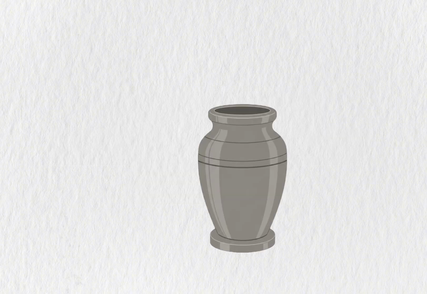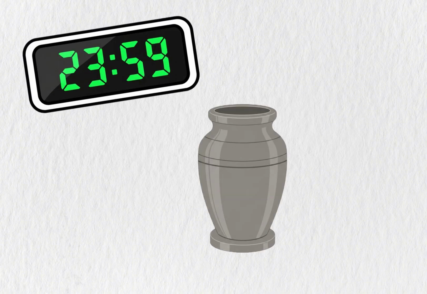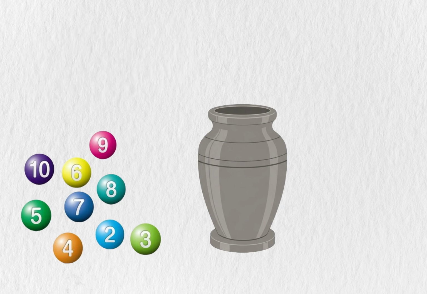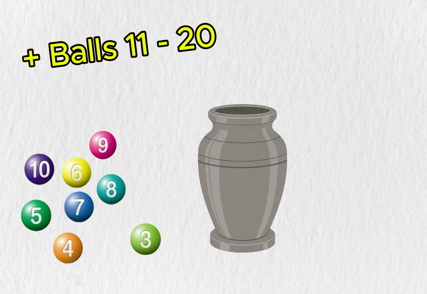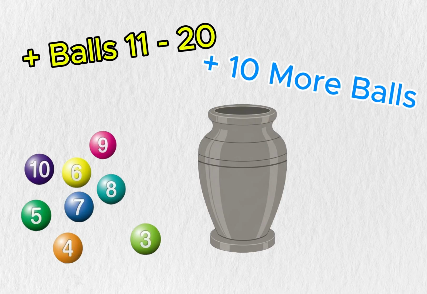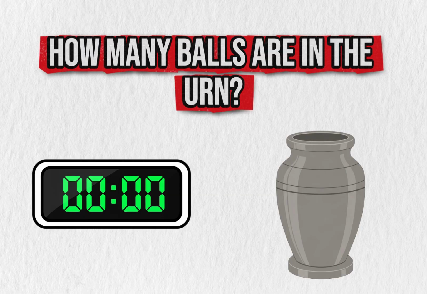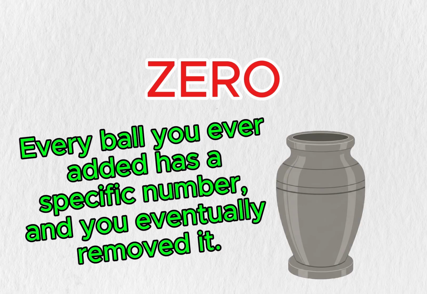You have an urn. At 1 minute to midnight, you add balls numbered 1 through 10 and remove ball 1. At 30 seconds to midnight, you add balls 11 through 20 and remove ball 2. At 15 seconds to midnight, you add 10 more and remove ball 3. You repeat infinitely. At midnight, how many balls are in the urn? Surprisingly, 0. Every ball you ever added has a specific number, and you eventually removed it.